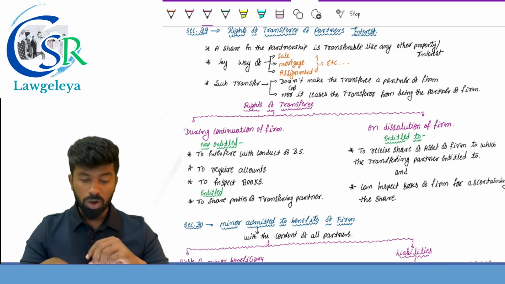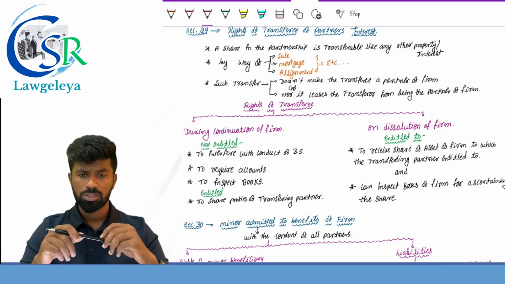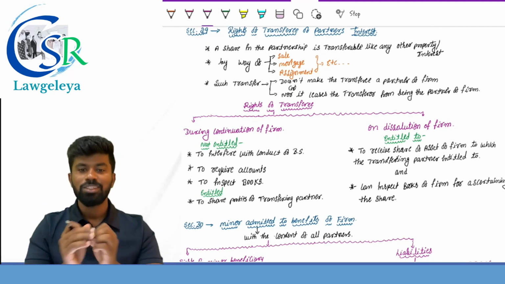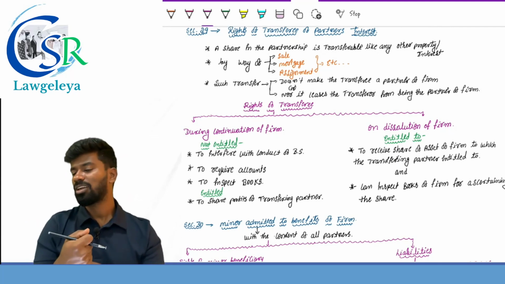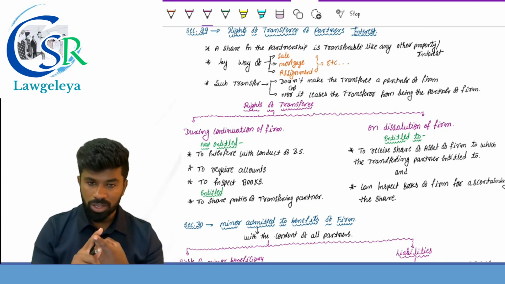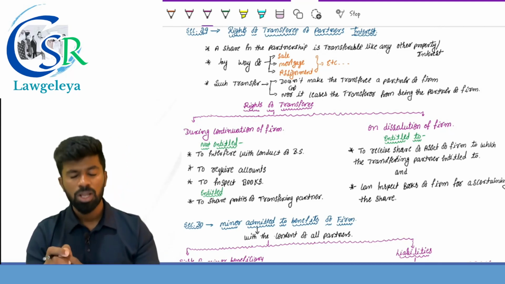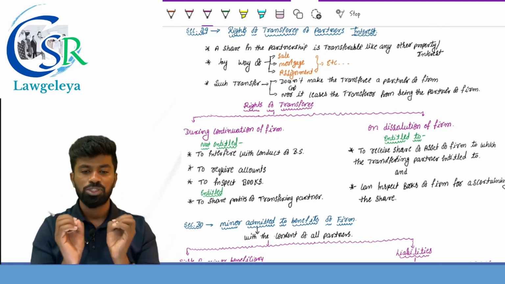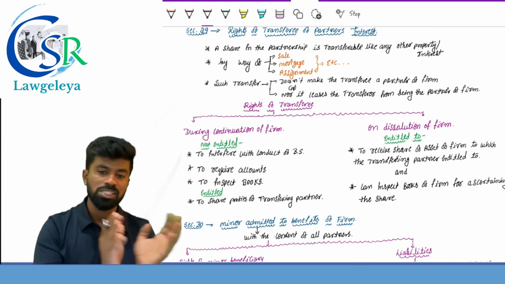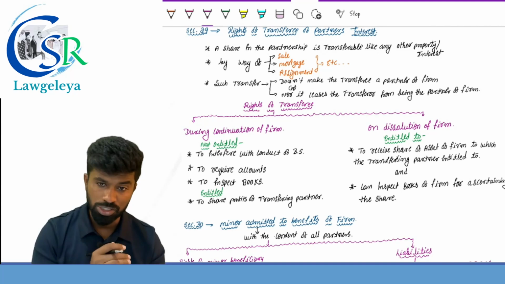Second one, he cannot require the accounts. The transferee is not entitled to interfere with the conduct of business. He cannot require the accounts. He cannot inspect the books. The only thing he can do is accept the share of profit which is payable to the transferring partner, and he can't even challenge it.